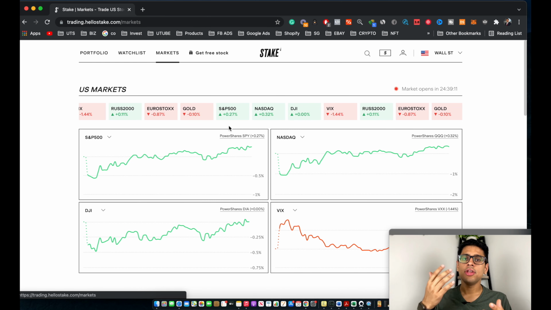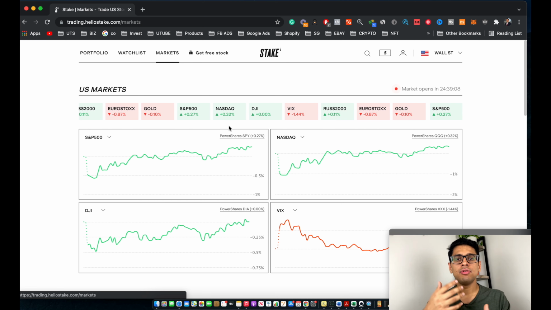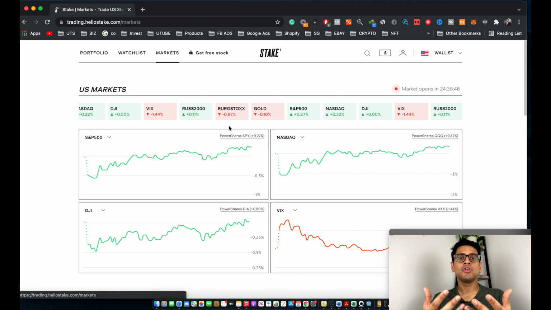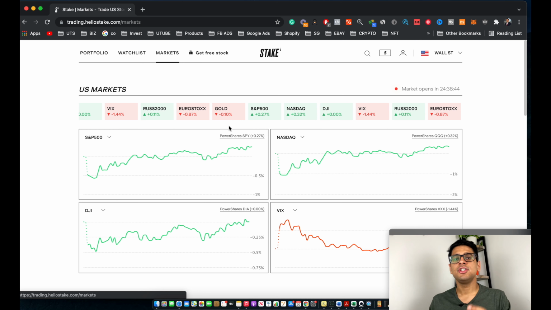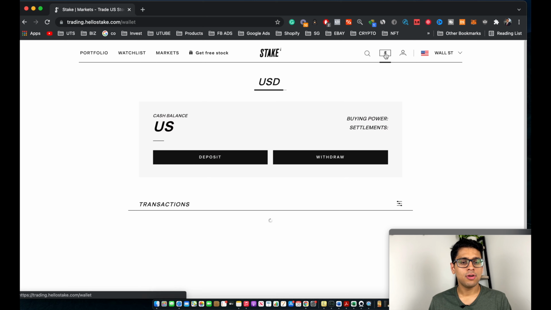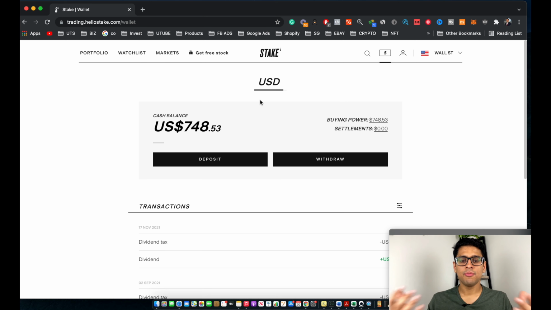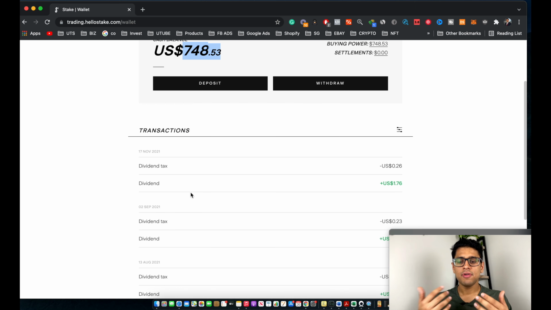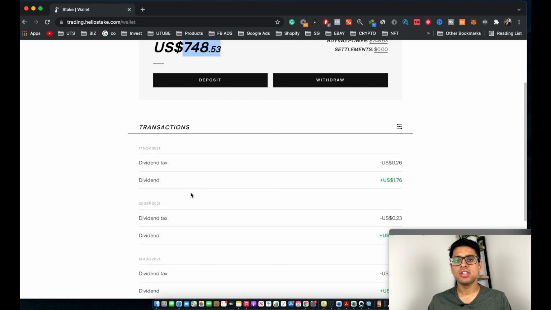Okay, perfect. So now that you guys know how to actually go ahead and research into different stocks and ETFs, now I'll be showing you guys how to actually go ahead and deposit money into your Stake account so that you can buy your favorite stocks. So for us to do that, you go ahead and click on this $ over here. So as you guys can see, you're brought to this page over here, which is basically your cash balance. So as you guys can see, I've got $748 right now. This is basically buying power. So this is basically all the money I have in my Stake account, and I can buy shares worth up to $748. And when you guys scroll in, you can actually see all the transaction history in your Stake account.